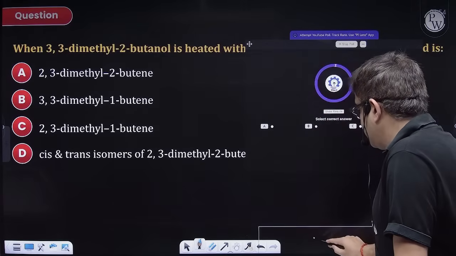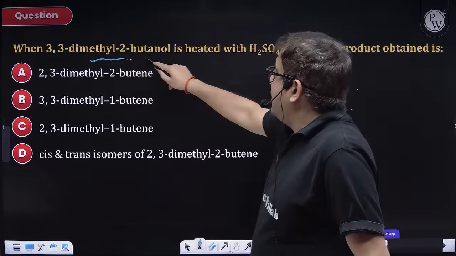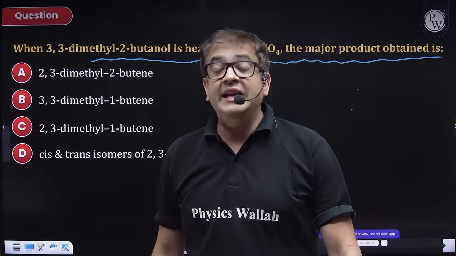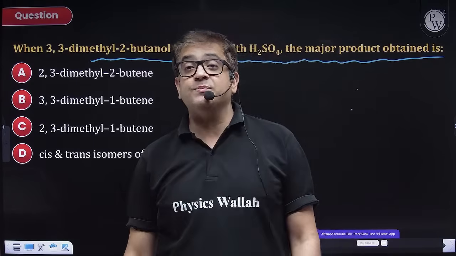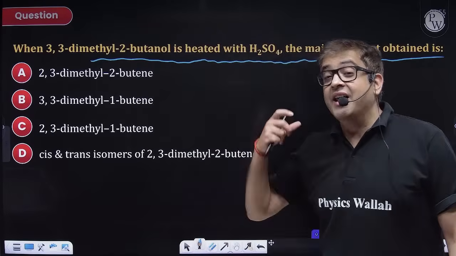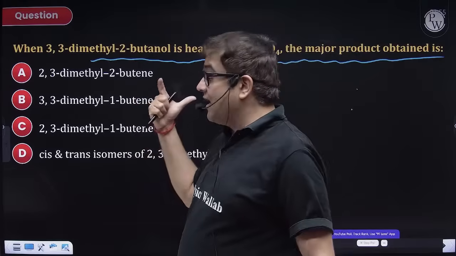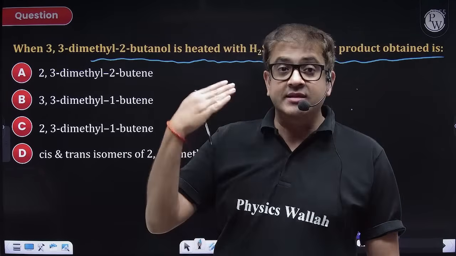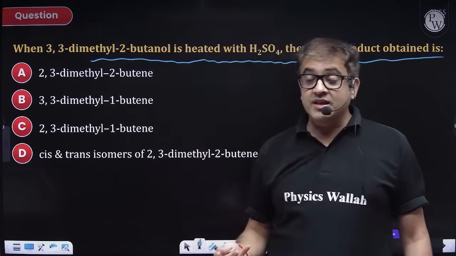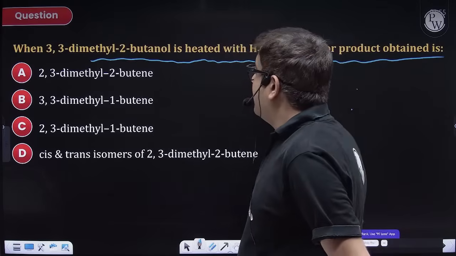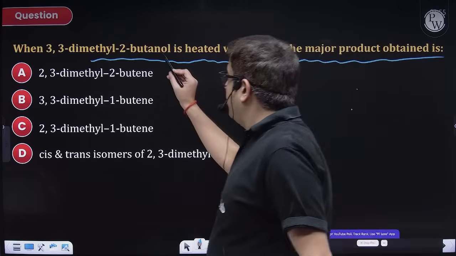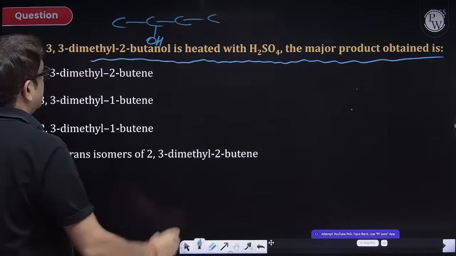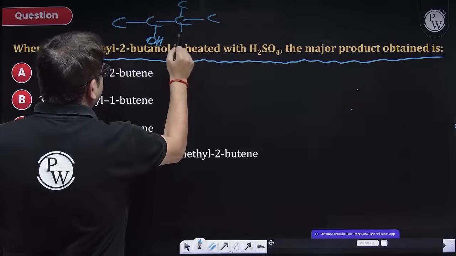Your time starts now. When 3,3-dimethyl-2-butanol is heated with H2SO4, the major product obtained is? This is dehydration of alcohol to produce the corresponding alkene. So we are again revising complete NCERT as per the relevant questions. They are all PYQs. I'm again telling you, Mains, Advanced, NEET, but making you revise the logic with proper practice. So 3,3-dimethyl butanol: 4 carbon, 2-ol as in 2 is having OH. Then 3,3-dimethyl as in it is branched.